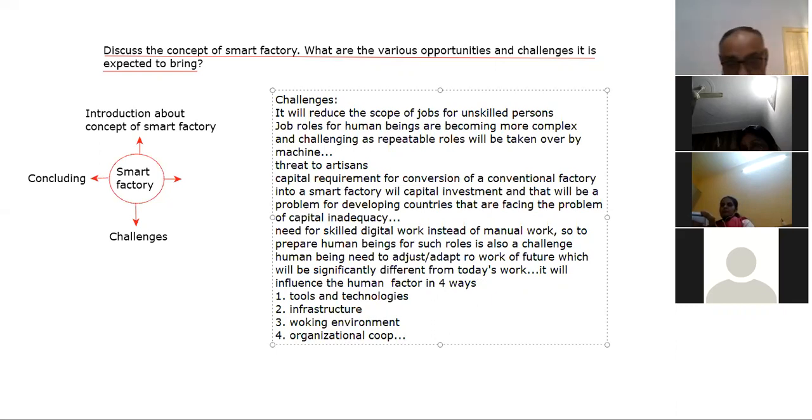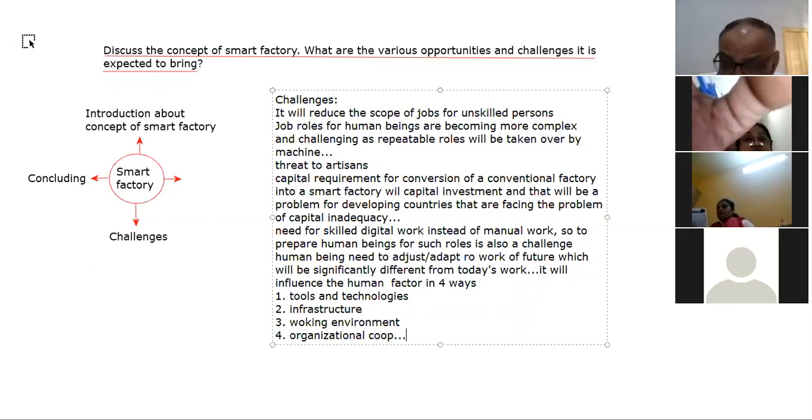So these are the various challenges. The challenges are not that big; they are only related to infrastructure, training and manpower. And what about the livelihood of those who are illiterate, who are not able to work in such an environment, who will become free by the transformation of today's work into future work, which will be based entirely on automation? So these are the main challenges.